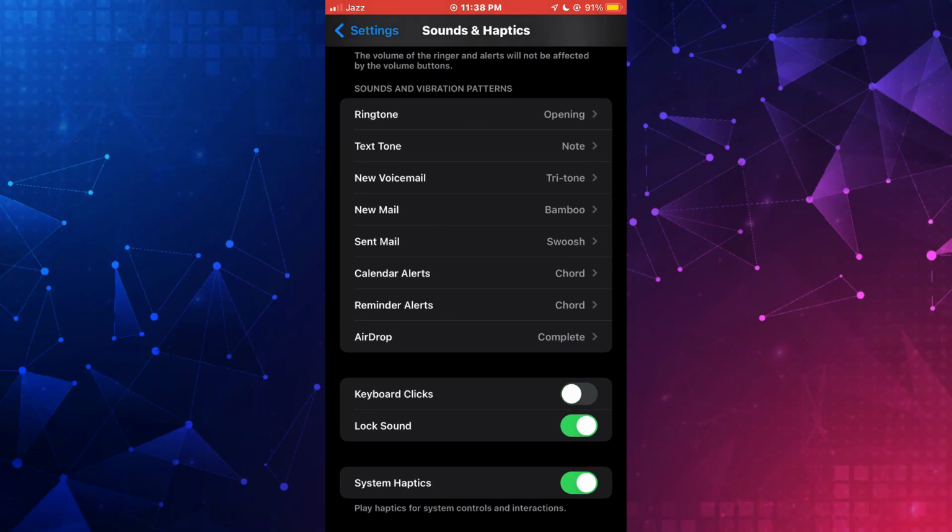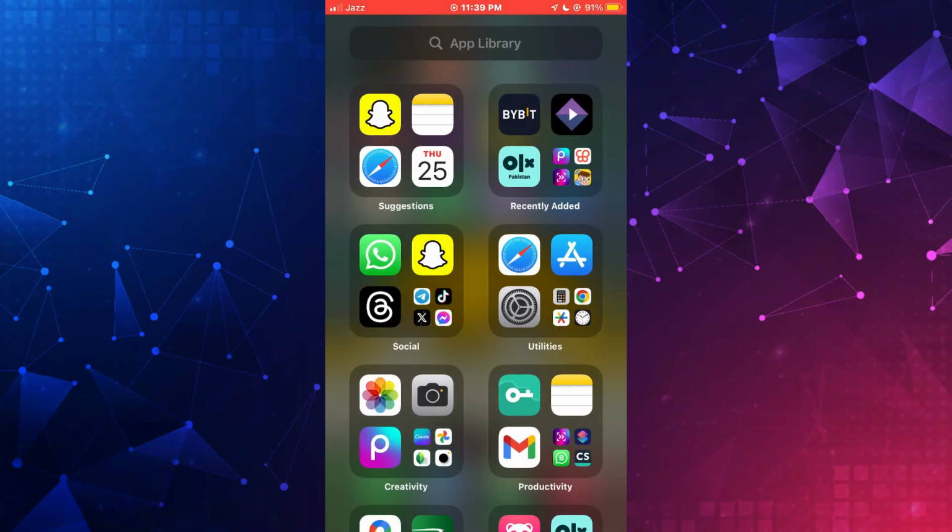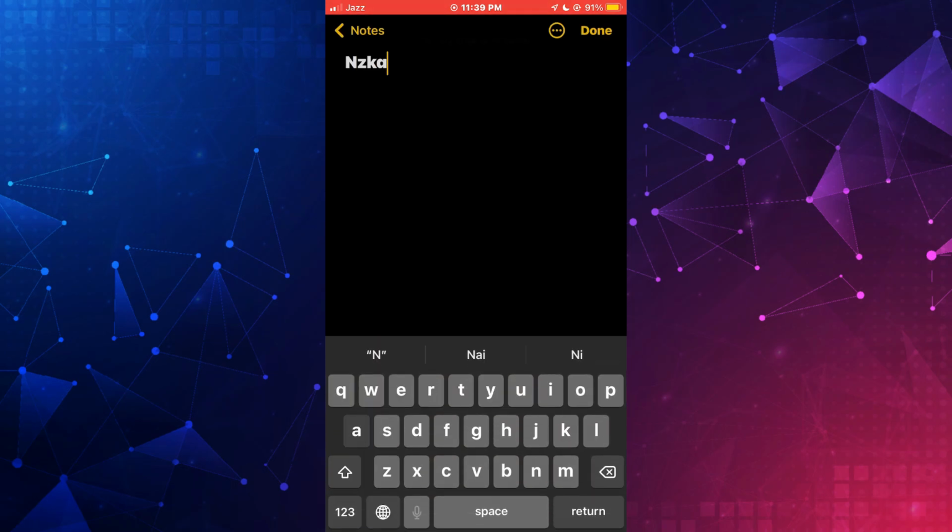If it is enabled and you go into any typing app and start typing, you can see that it is producing click sounds. To switch it off, get back to the settings app and tap on it to disable it. Now, if I start typing, you will notice that the clicking sound is no longer being produced. So that's basically how you can fix iPhone keyboard sound.